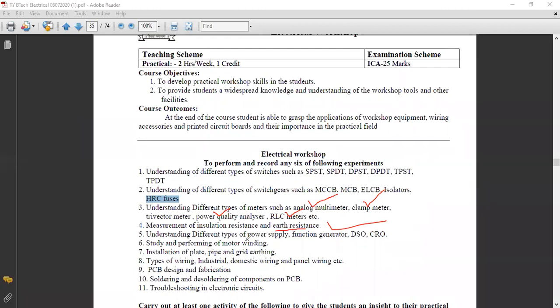Then PCB design and fabrication, that is, printed circuit board design and its fabrication. This is one of the points. And the next performance practical is soldering and desoldering of components on PCB. I think you have done the mini project.